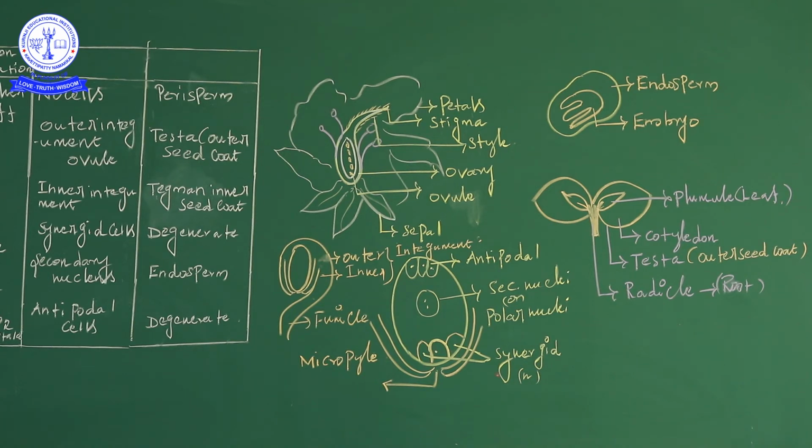That is the nature of the synergids, which are haploid. Then the synergids degenerate, and there is the secondary nucleus, another name for which is the polar nuclei. Then the first male gamete fuses with the egg cell, which is called syngamy, the first fertilization.